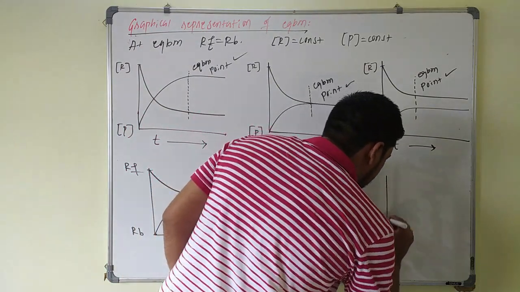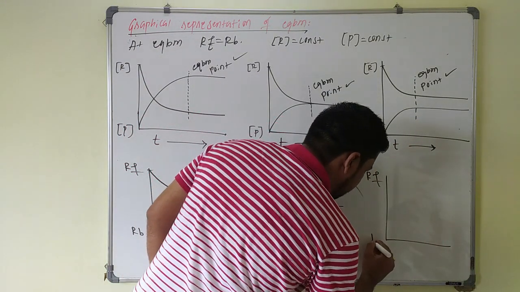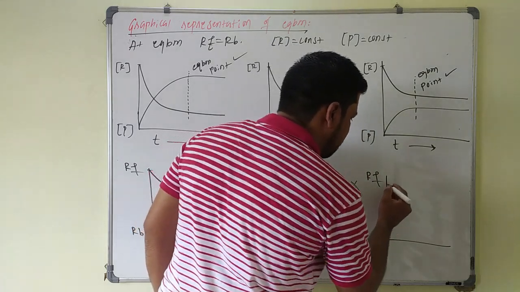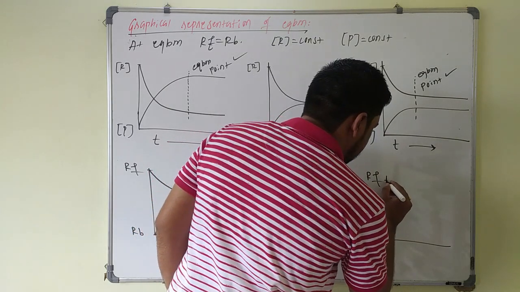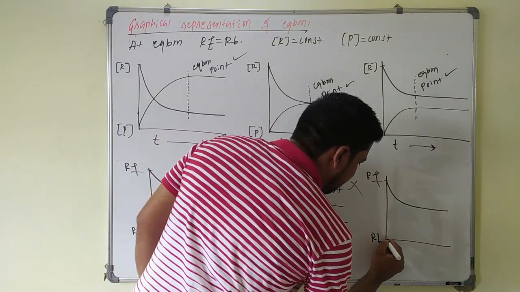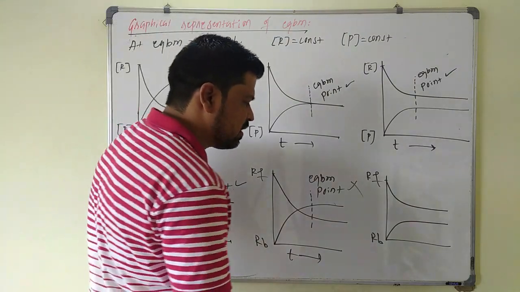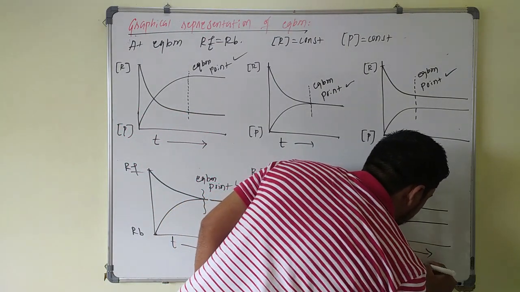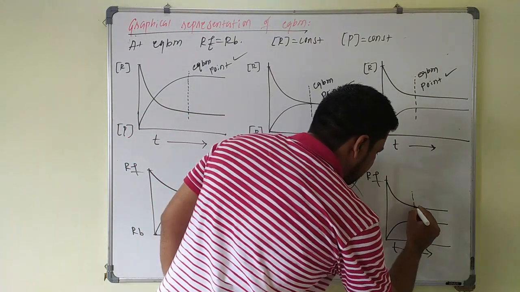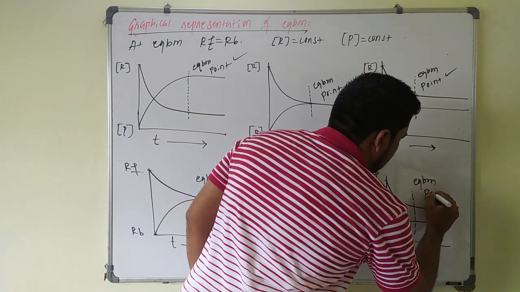You can draw another graph here. This will be rate forward and this will be rate backward. The rate of the forward reaction decreases, so the curve will be like this. The rate of the backward reaction increases, and it will be the curve like this. Now this is time along the x-axis. You see, this point is not taken as the equilibrium point.